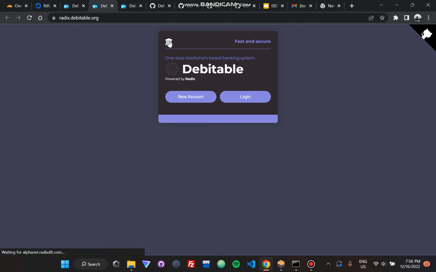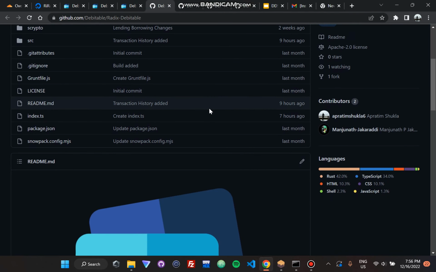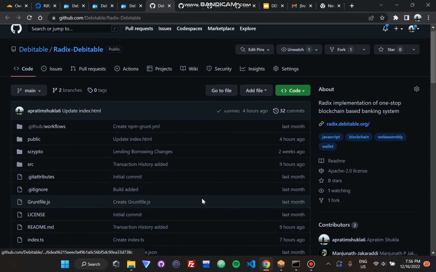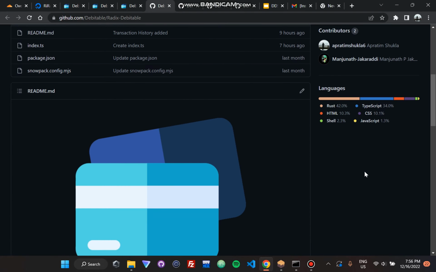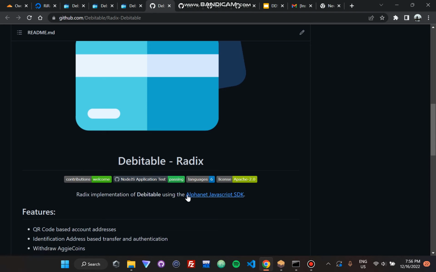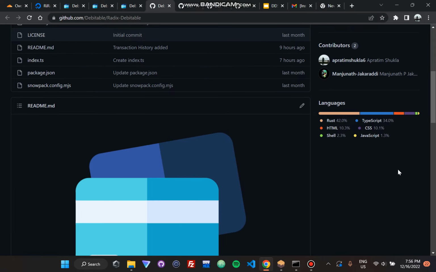So I'll sign out. I'll quickly go to the GitHub. So you can click here. I've already opened it. So this is the Radix Debitable GitHub. You can click on the commits and view who has contributed whatever. I've also added the URL, the categories. Along with that, I've also added the live testing for the application. So there is the Node.js based automated application testing added, and six languages have been used for this project.